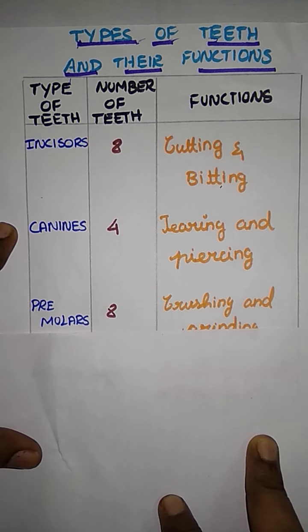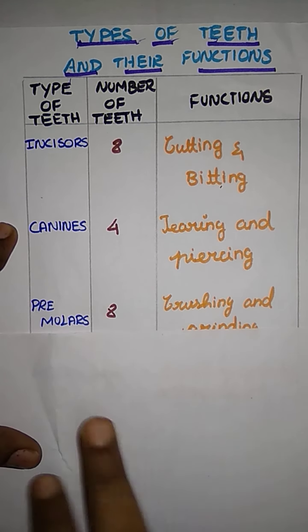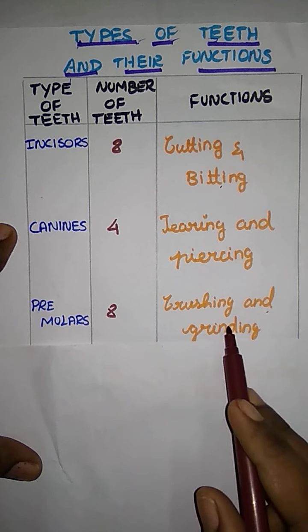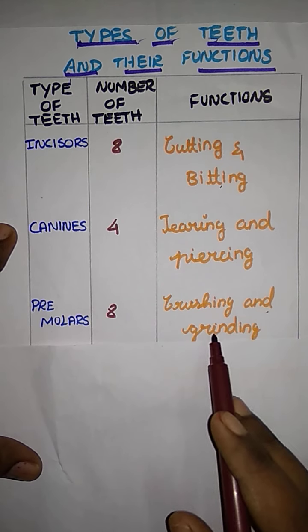What is the next type of teeth? Premolar. And here the count is 8. This is the function of premolar: crushing and grinding. Crushing and grinding, what is the difference? Crushing அப்படினா நுறுக்கிறது, ஓகேமா. Grinding அப்படினா அரைக்கிறது. Crushing and grinding, this is the function of a premolar. Food material is crushed and ground.